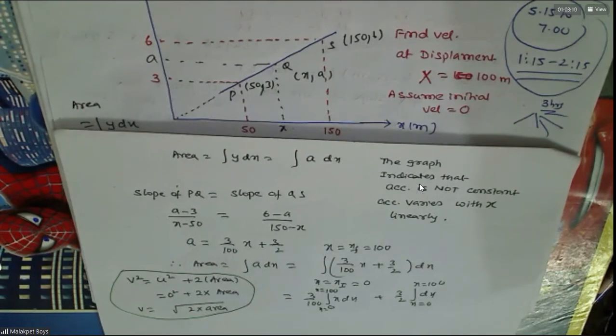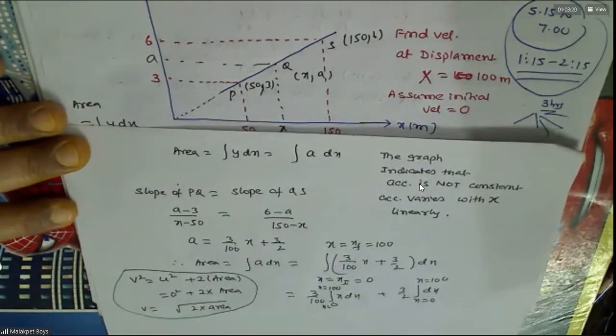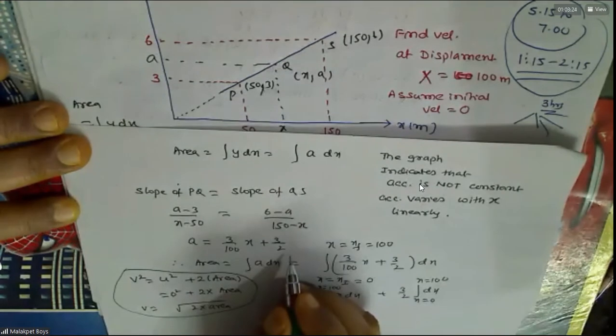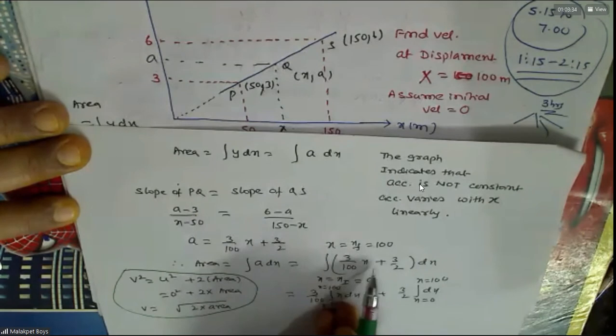Sir, in this acceleration also, we formed one equation with the acceleration. We got acceleration, okay. Sir, is it necessary? We can directly put 100 meters and find it. No, you cannot put 100, because the acceleration varies with x.